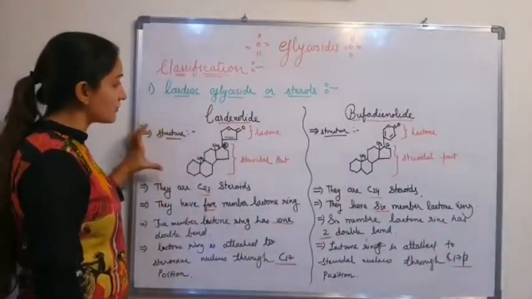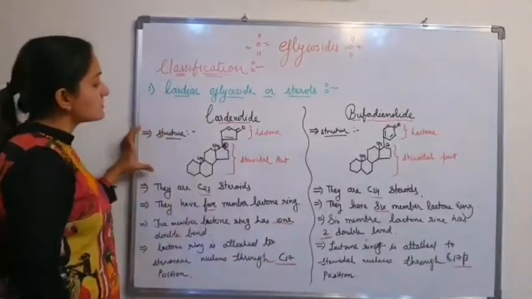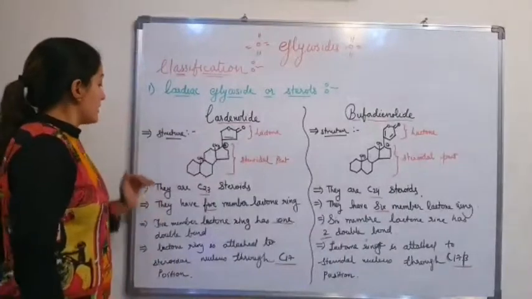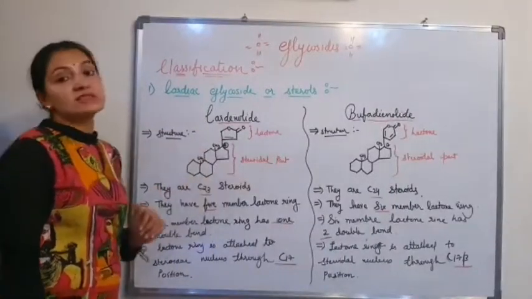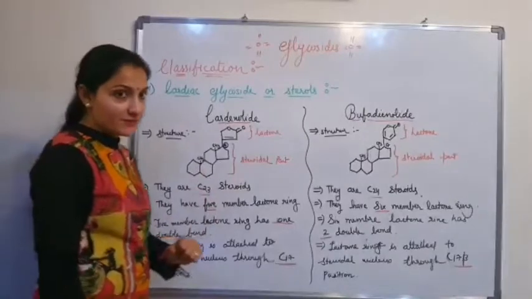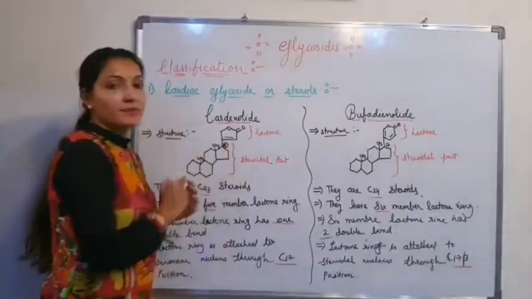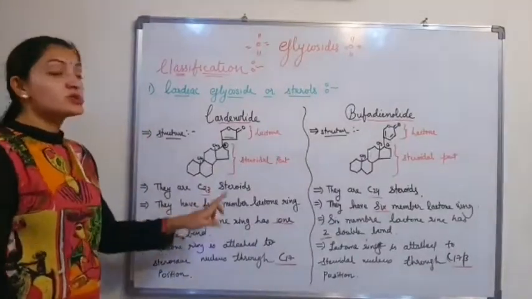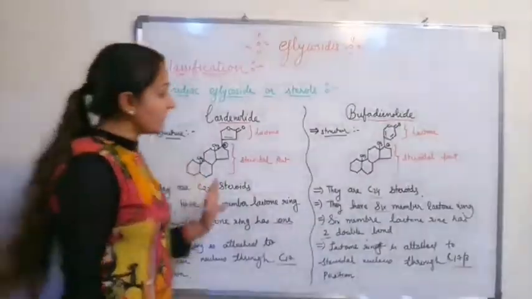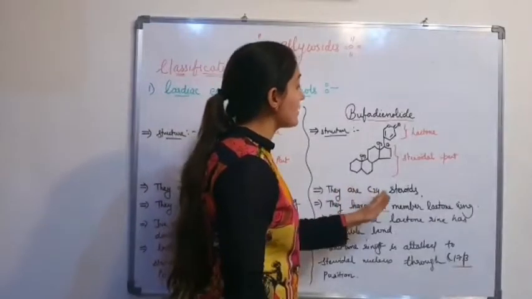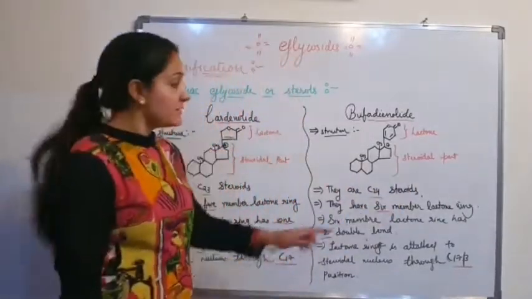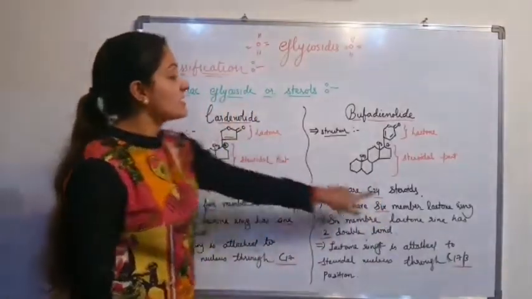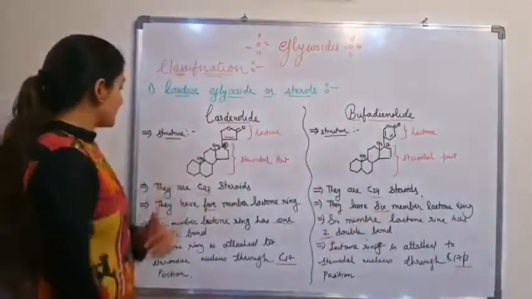So here is the structure. The first difference is about the structure, the structure of cardenolide and the structure of bufadienolide. Now, cardenolides are C23 steroids. Why C23? The total carbon present in the structure is 23, so they contain 23 carbons. Whereas bufadienolides are C24 steroids, meaning the carbon present is 24. So here C23, here C24. Why? We will study later on.